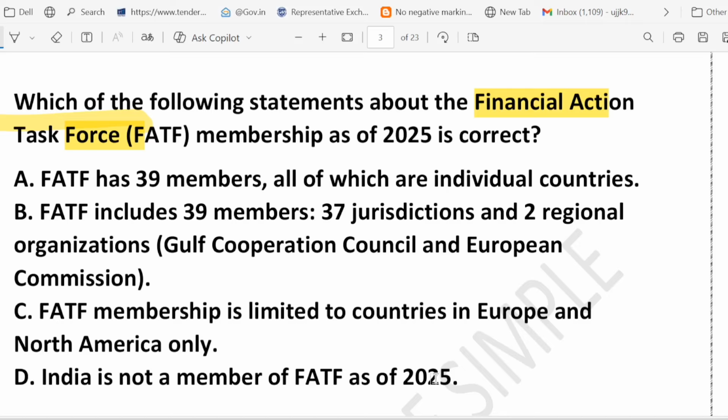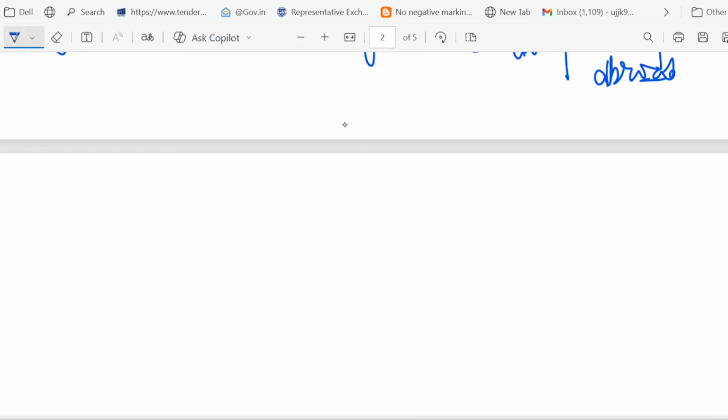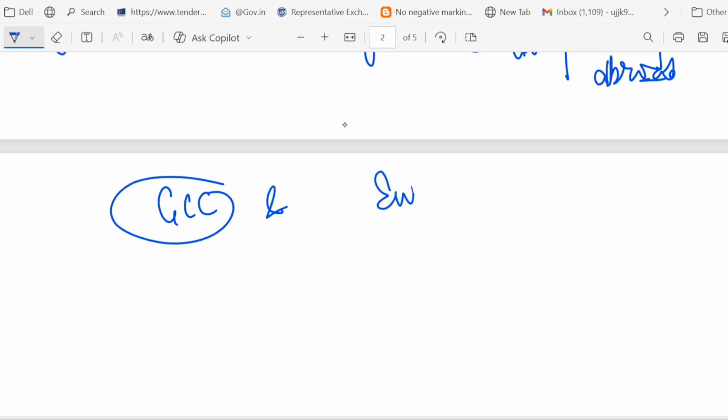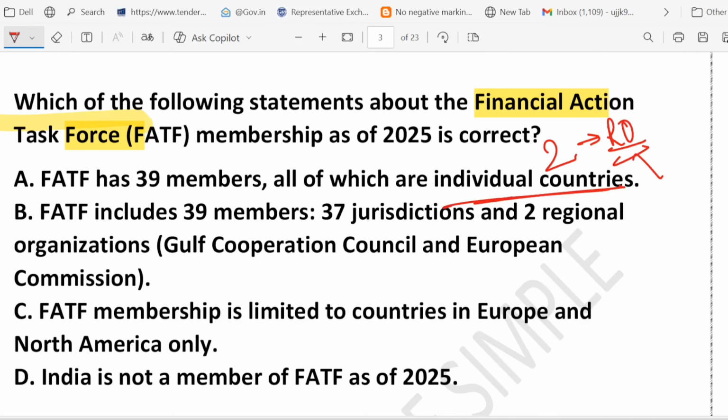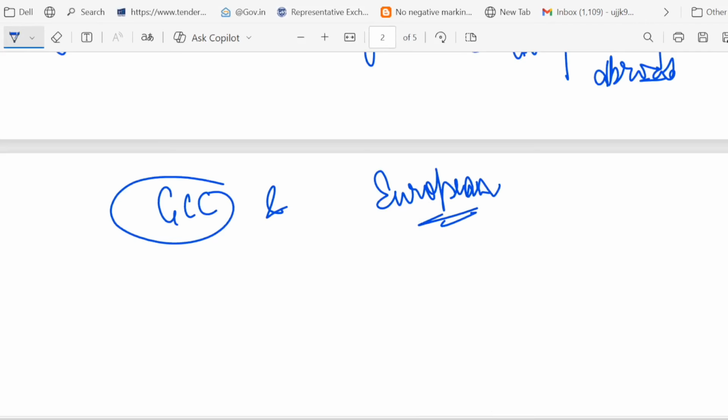If you look at option A, it says 39 members and all are countries. It sounds close, but it is wrong, right? Because FATF has 39 members, but 2 of them are regional organizations. Let me give you the names: GCC and European Commission. They are regional organizations, they are not countries. But what is written? That they are all countries. No, all are not countries. Some are regional organizations, like GCC and European Commission.